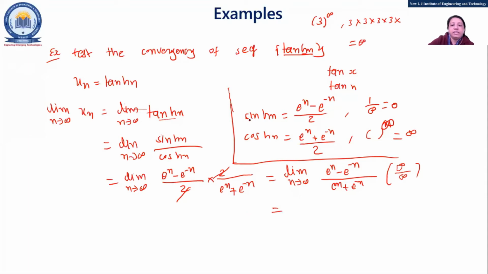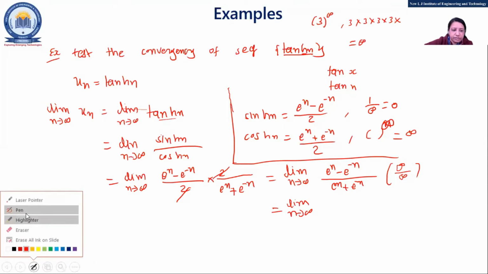Okay, divide by n, or take en common, maybe e raised to 2n common. Yeah, Vedanshi, you can unmute yourself. Yes, you can divide the numerator and denominator both by e raised to minus n. Okay, just wait, I'll write it down in the first step, right?